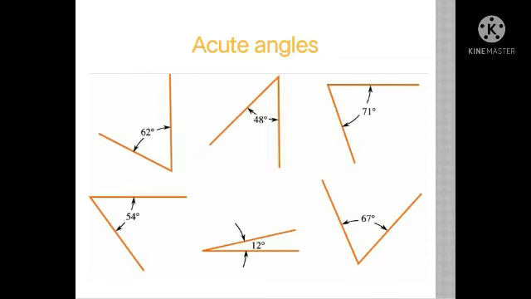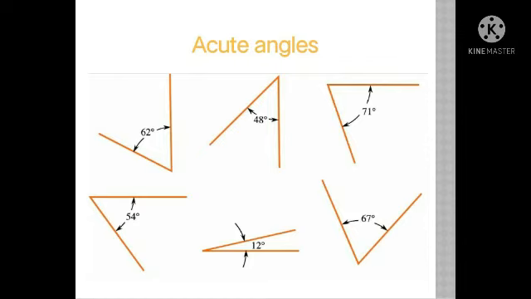If you look carefully, all these angles are less than 90 degree. Yes or no? So acute angles are those angles which have a measure less than 90 degree.